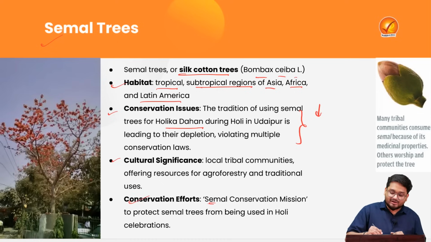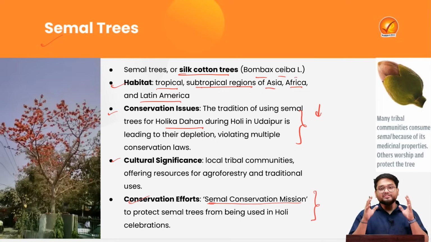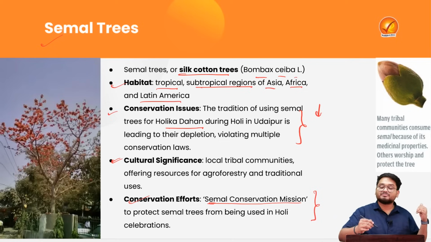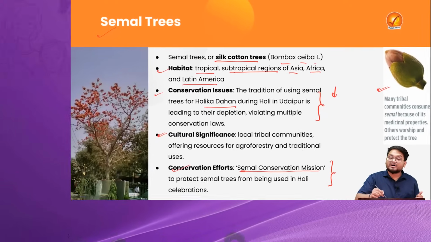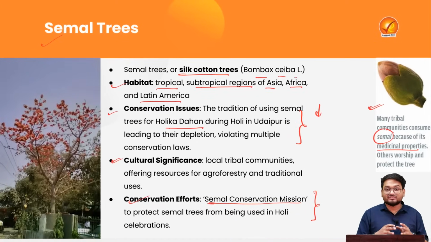That is why the Semal Conservation Mission is hosted, to save the tree, because these trees have various cultural significance for some tribal populations who also consume the semal fruits for their medicinal properties, and it also leads to the conservation of wild animals in the forests too.